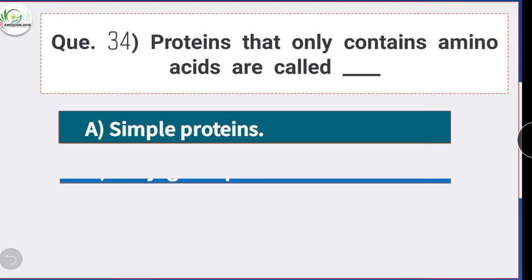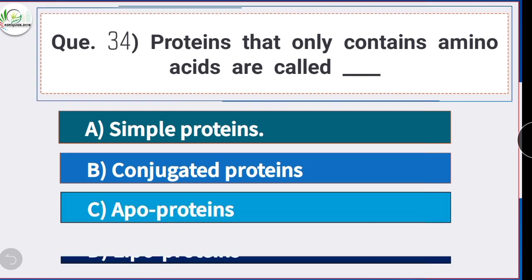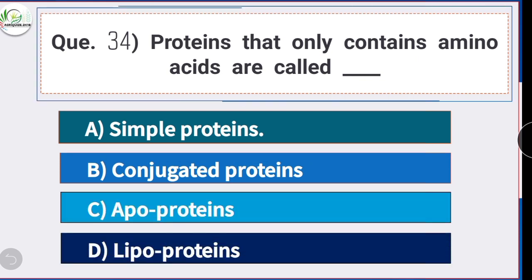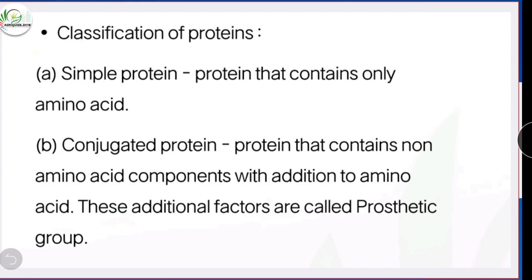Question number 34. Proteins that only contain amino acids are called, option A is the correct answer, simple proteins. Friends, here you can see classification of proteins, that is simple protein and conjugated protein. Simple protein, protein that contains only amino acid, and conjugated proteins are protein that contains non-amino acid components in addition to amino acid. These additional factors are called prosthetic group.